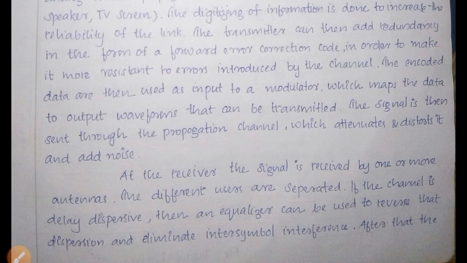Suppose we are making a conference call, and there are 4 users, all of them in different places. If one person is transmitting, it will reach the 3 destinations, right? So that is the thing. At the receiver, the signal is received by one or more antennas, and the different users are separated. If the channel is delay dispersive, then an equalizer can be used to reverse that dispersion and eliminate the intersymbol interference.